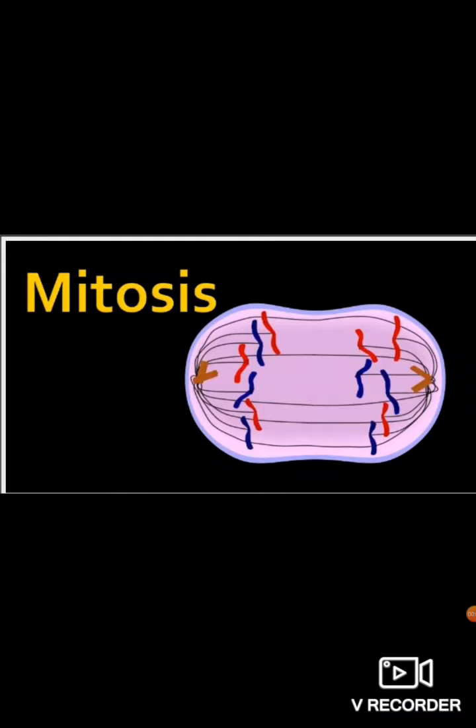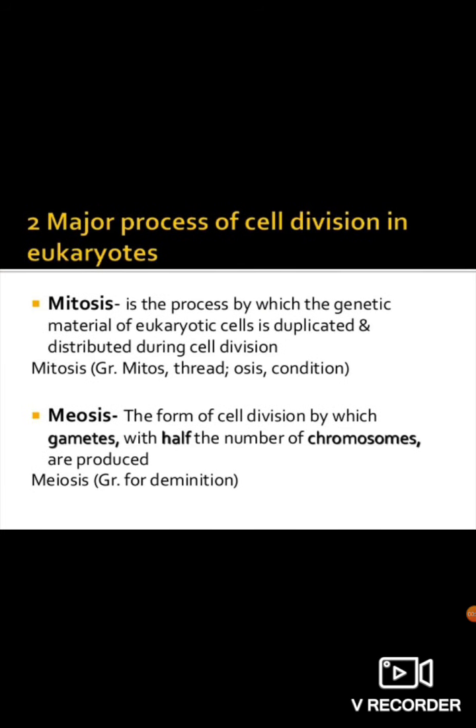In the last video we have seen different phases of the cell cycle, interphase and M phase. Interphase we have already completed in the last video. So now we will see M phase. We have two kinds of divisions, mitosis and meiosis.